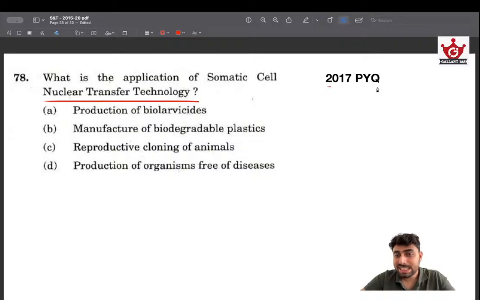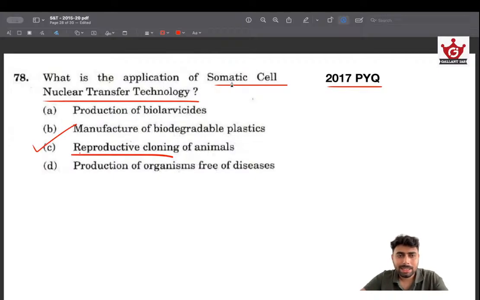Again, what is the application of somatic cell nuclear transfer? This was asked in 2017. Okay, somatic cell nuclear transfer. The same nuclear transfer question has been repeated in 2020. It is used in which of the applications? This was slightly simple, especially if you look at it now, it's very simple only. Somatic cell nuclear transfer, we know it's regarding reproduction only, and it's used in animal cells. So reproductive cloning of animals, that's the answer.